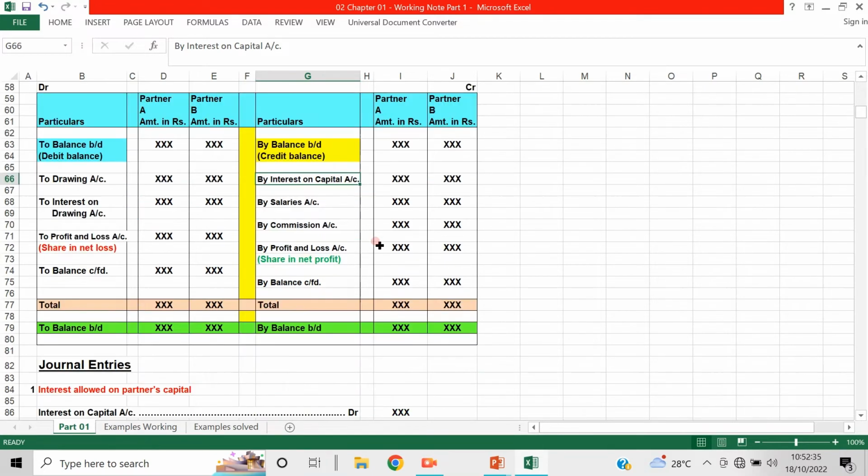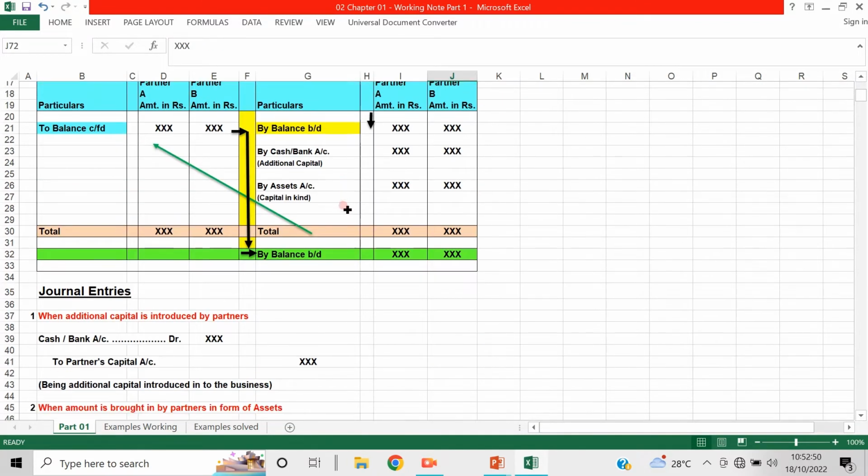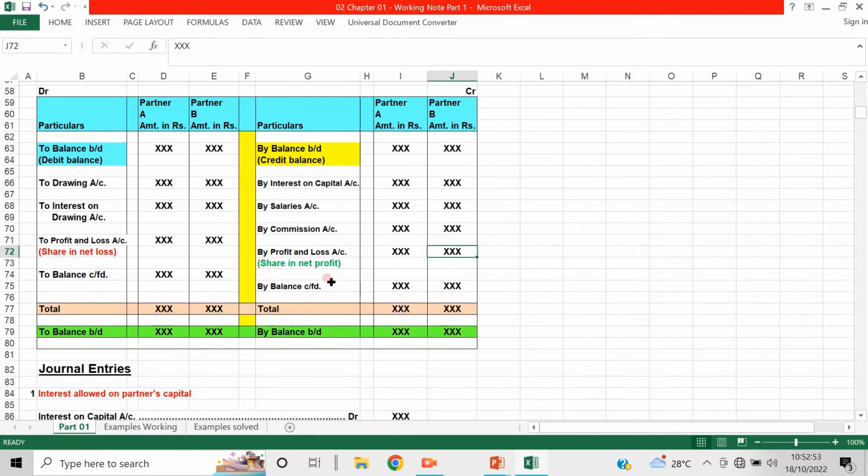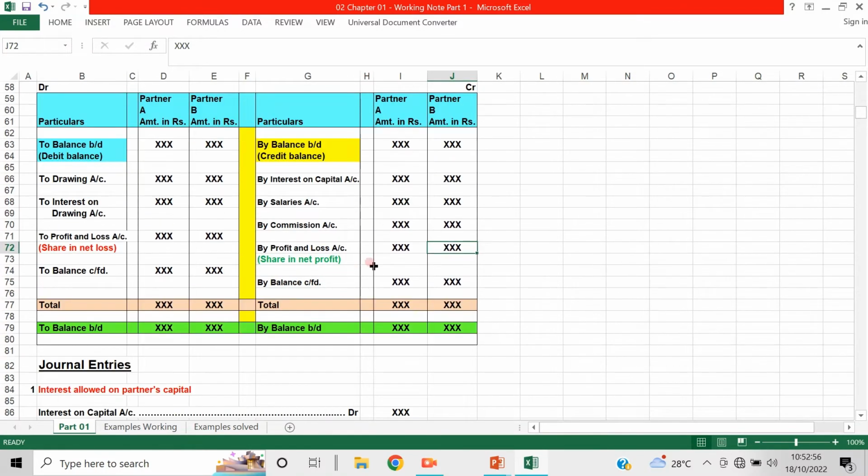So then the adjustments are here. The transactions: interest on capital is paid here to the partners, salaries paid to the partners, commission paid to the partners, and if there is any profit, the profit will be added here, not into the fixed capital account, whereas it will be taken to the current account. So this will be added, and out of that any drawings will be debited, and interest on drawings will be debited. Then in case there is no profit in the business and there is a loss, that loss will be debited to the partner's current account.